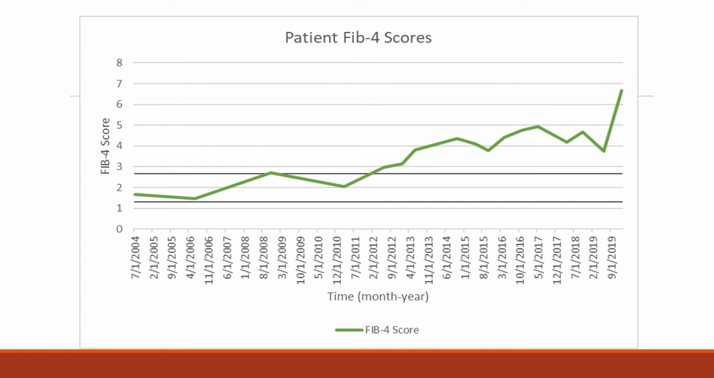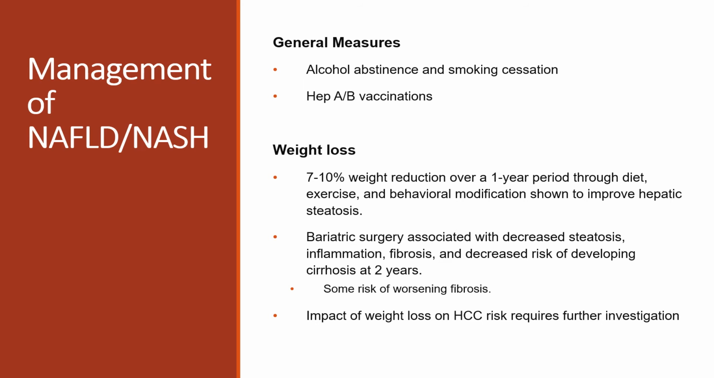However, when we use those same AST, ALT, and platelet values to calculate our patient's FIB-4 scores, we can see that he actually passes the 2.67 cutoff around that time in 2012, indicating a high likelihood of advanced fibrosis. And so this really highlights the utility of FIB-4 scoring in monitoring NASH patients and when to refer them for specialist care. In terms of management, lifestyle modifications are generally the first step.